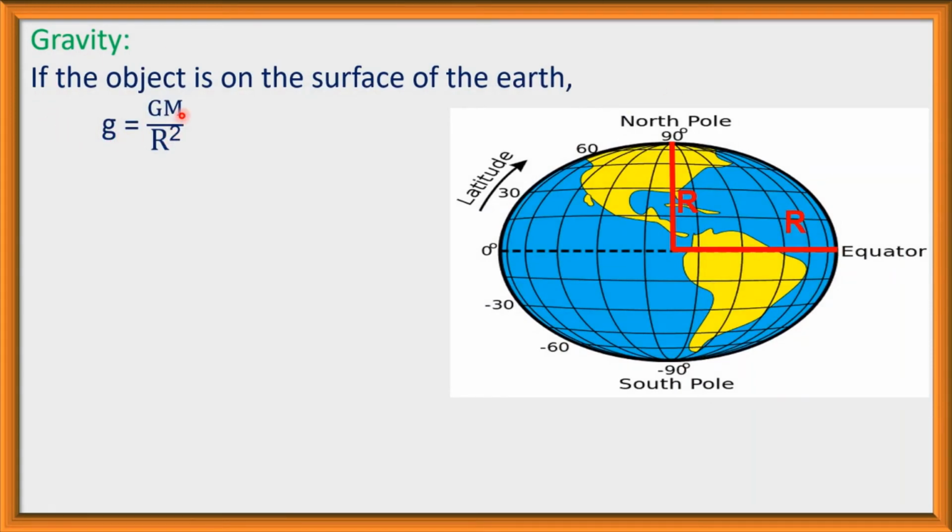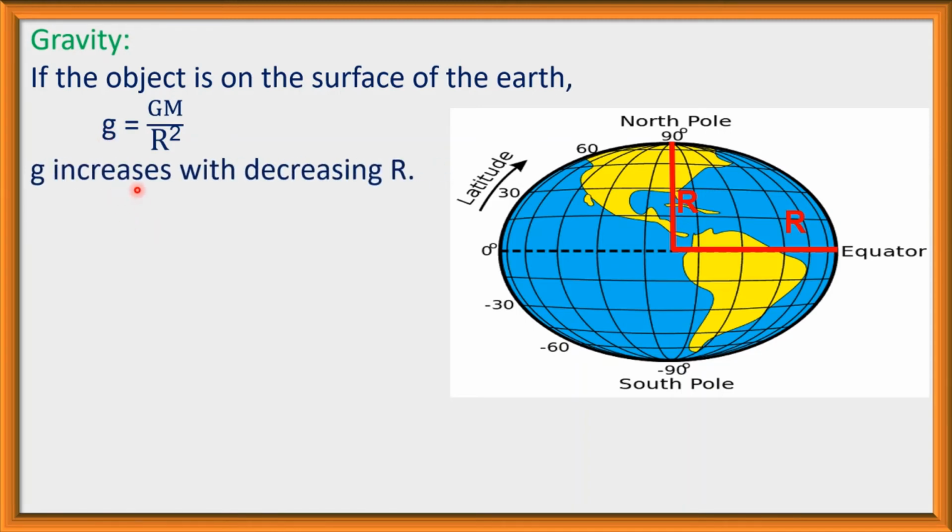We know g is equal to GM divided by R square, that is the equation of acceleration due to gravity on the surface of the earth. Here the equator, and here the north pole and the south pole, the polar region and the equator. At the polar region the radius of the earth is small, and at the equatorial region the radius of the earth is greater than in the polar region. So if R is greater, that is, with increasing R the value of g will decrease, and with decreasing R the value of g will increase.